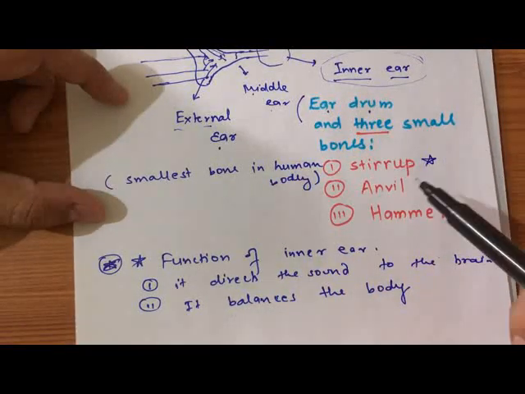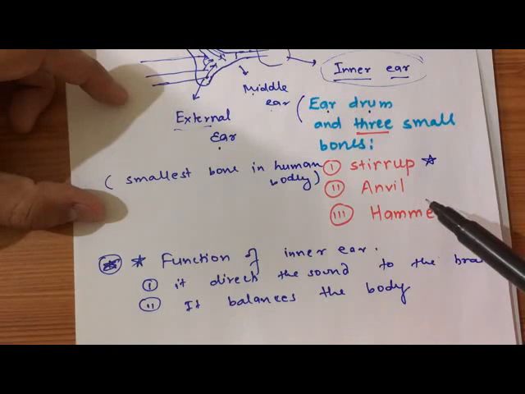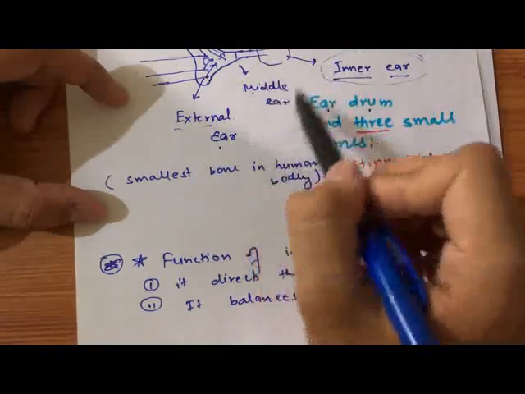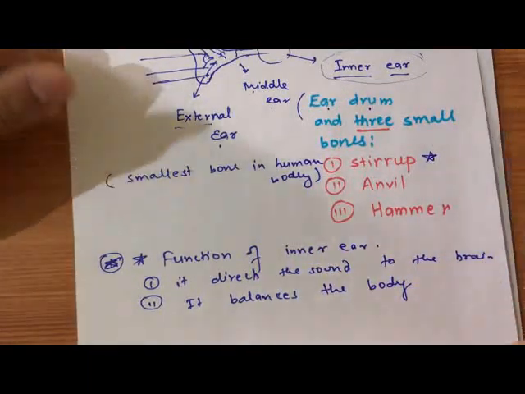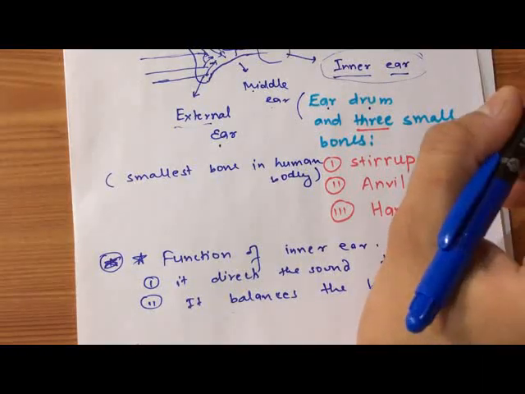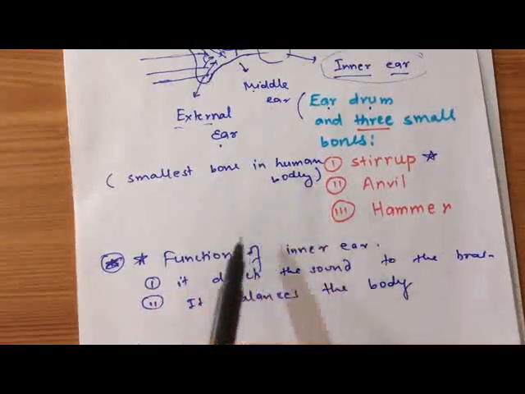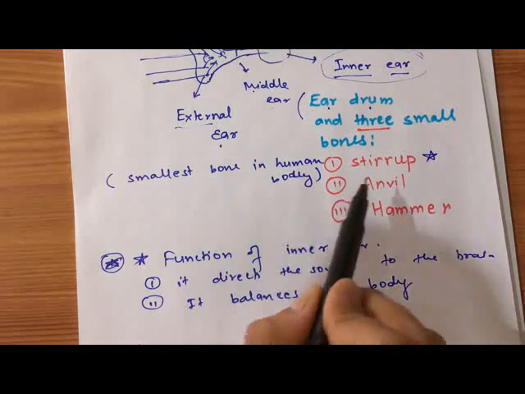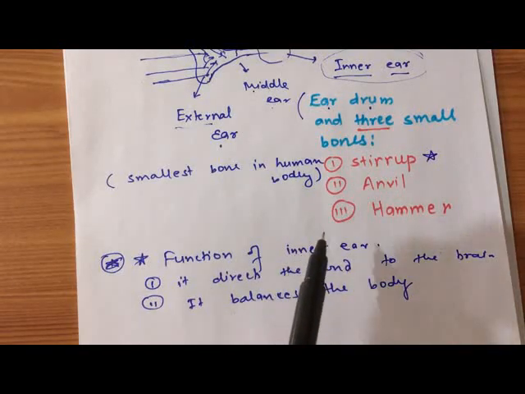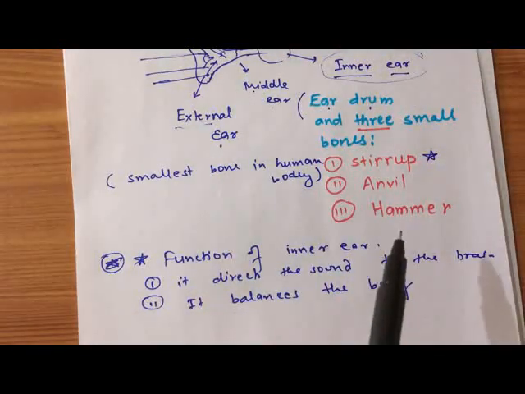Where are these 3 bones located? The correct answer is the middle ear. And if I ask you, which is the smallest bone in the human body? Yes, it is the stirrup. And which is the longest bone in the human body?